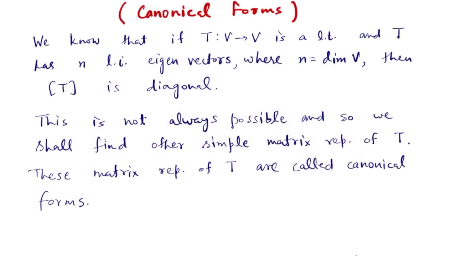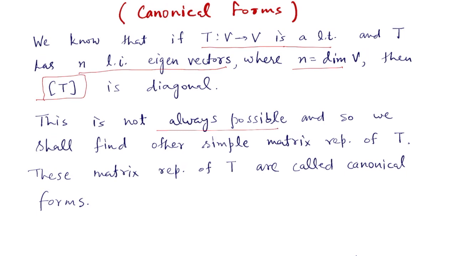In this video, we are starting the chapter on canonical forms. We know that if T from V to V is a linear transformation and T has n linearly independent eigenvectors, where n is the dimension of V, then the matrix representation of T is a diagonal matrix. This is the most simple representation a linear transformation can have, but this is not always possible. Not all linear transformations can have a diagonal matrix representation.